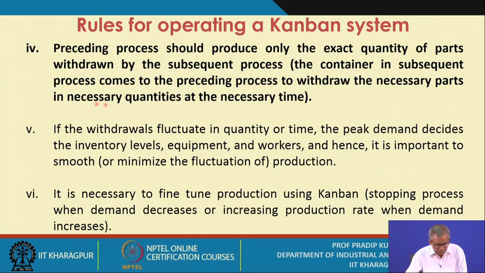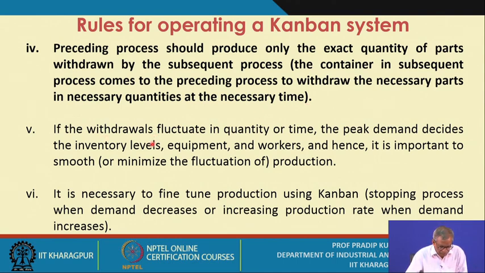The container in the subsequent process comes to the preceding process to withdraw the necessary parts in necessary quantities at the necessary time. That means we have defined what a JIT based system is. These are the points we have already mentioned while we defined the JIT systems.